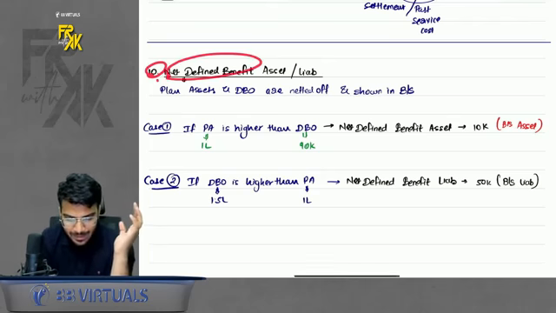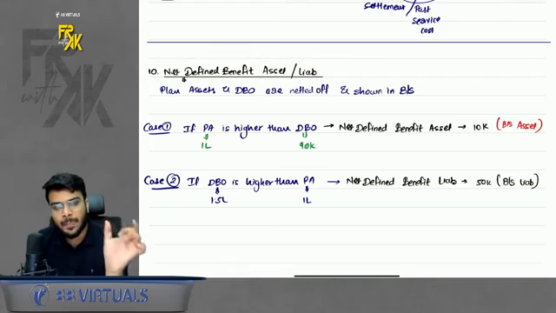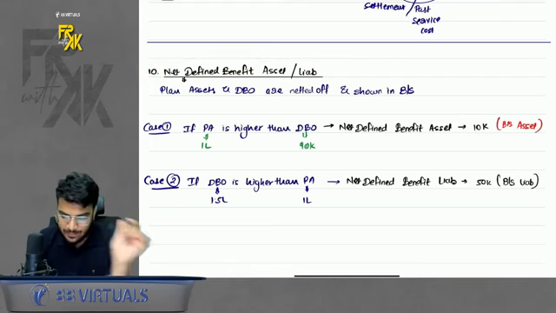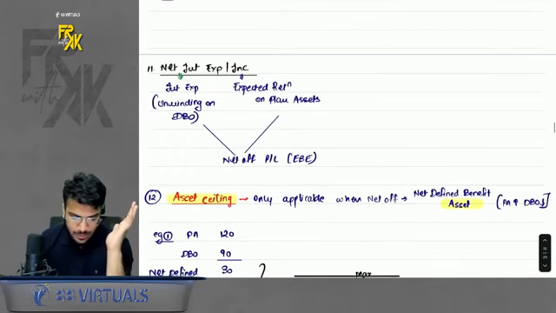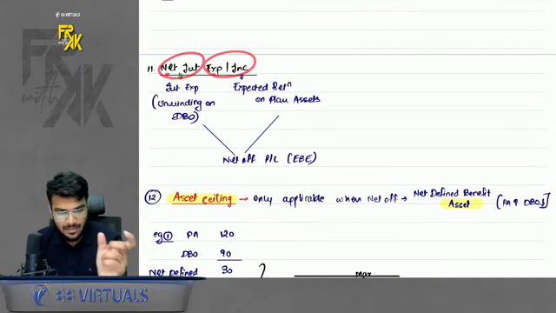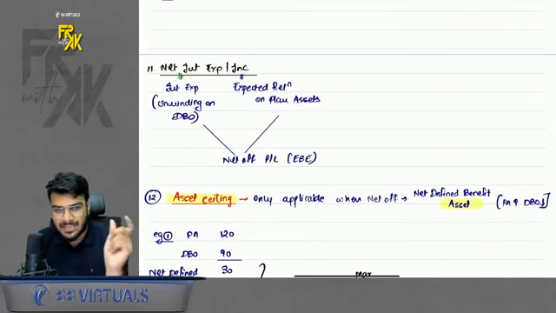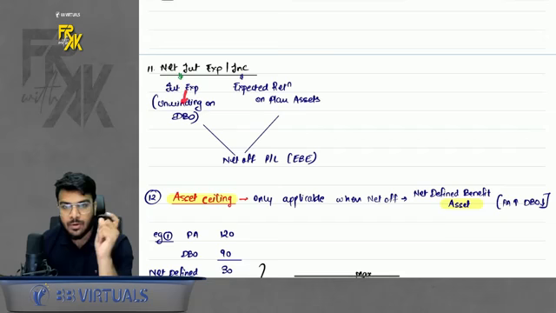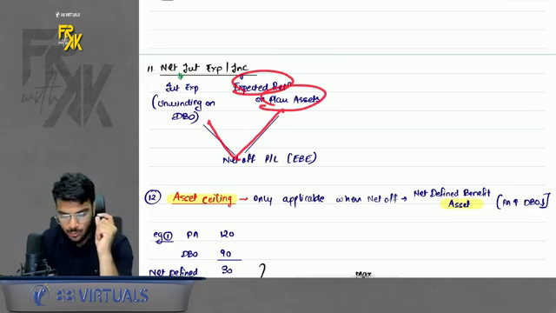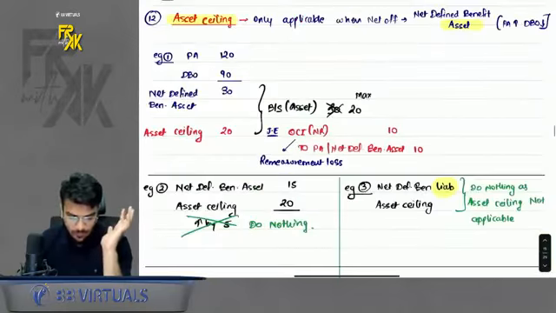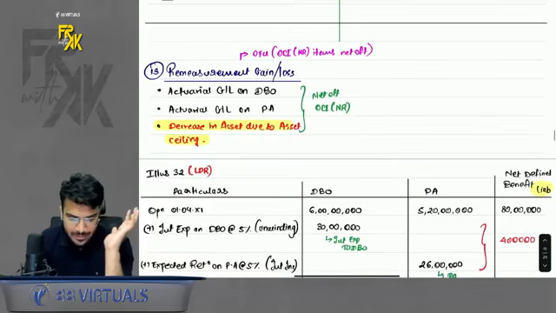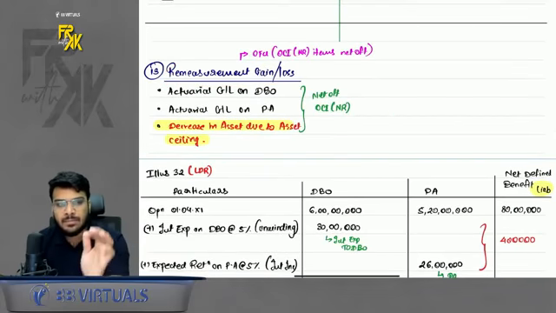Then the term is net defined benefit asset or liability. The plan asset on the asset side and the DBO on the liability side in the balance sheet are netted off and shown. Next, net interest expense and income. One is interest expense, which arises due to unwinding of DBO. One is interest income, which is expected return on plan asset. These two will be shown as a net figure in employee benefit expense. Then one, this I will discuss later. Then there is remeasurement gain or loss. Whatever items appear in OCI, two items as of now appear in OCI.